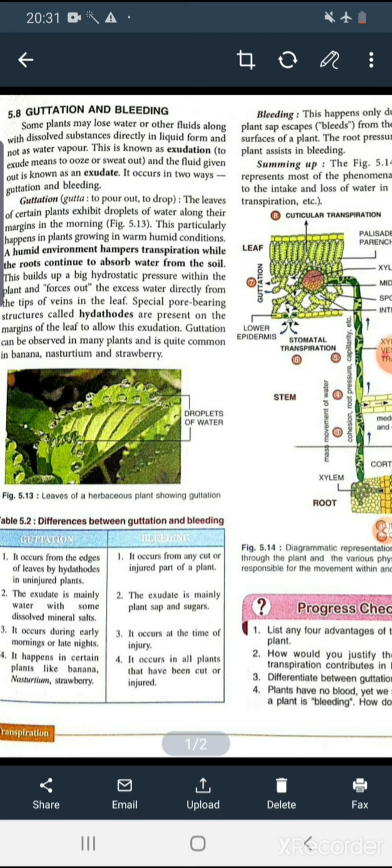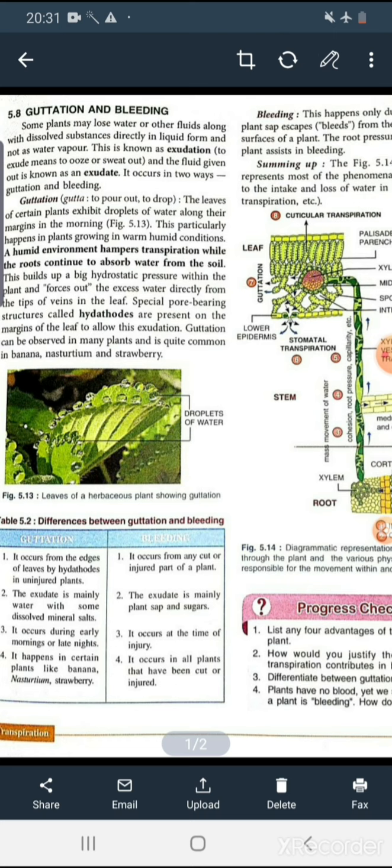So this particularly happens in plants which are growing in the warm humid conditions, right? So the humid environment actually hampers the transpiration, right? But the roots of these plants continue to absorb water from the soil, right? So as the transpiration hampers due to the humid environment, but the roots are absorbing the water continuously from the soil, this builds up a big hydrostatic pressure within the plant.